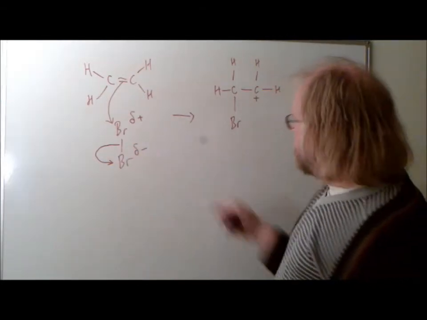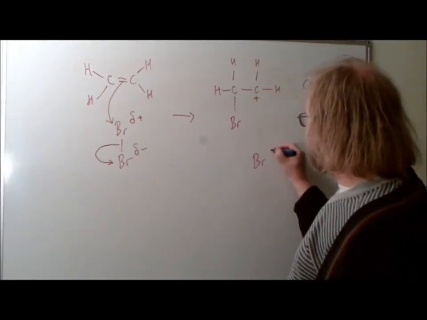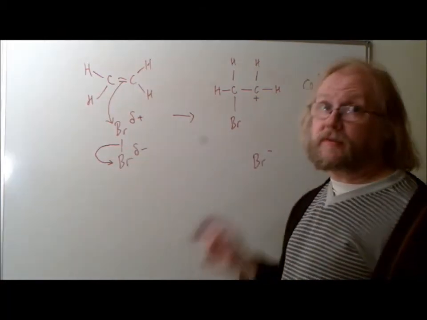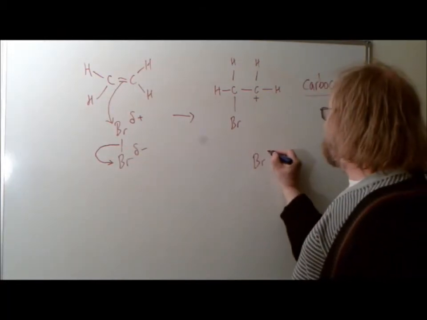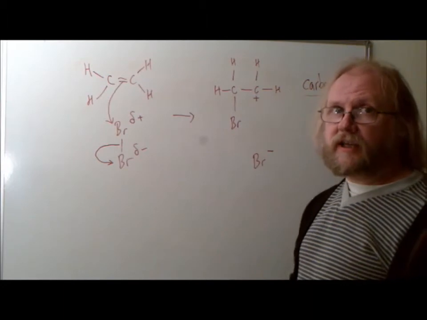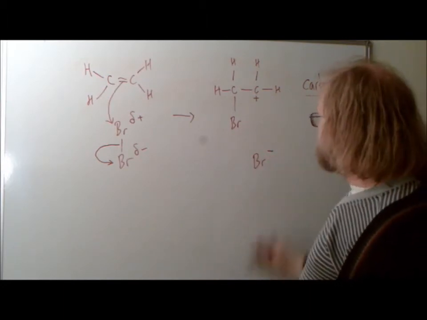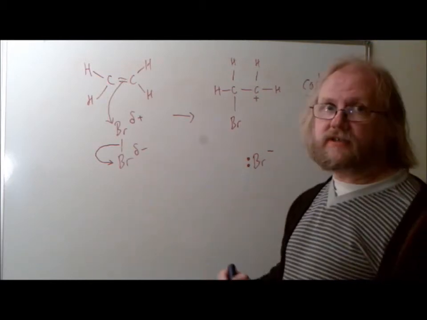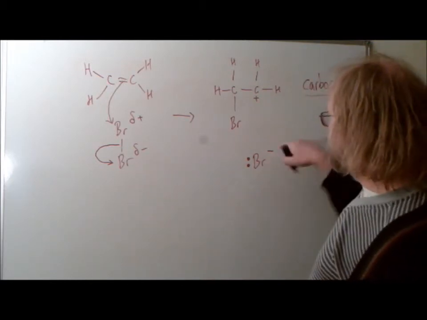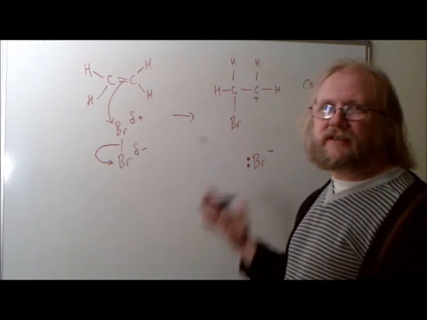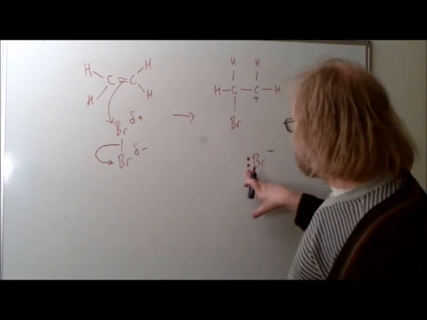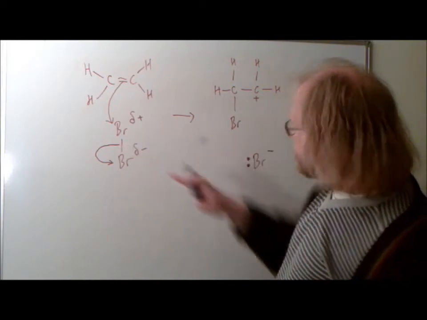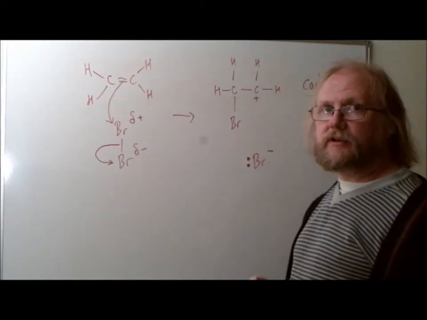Meanwhile, this bromine has now become a bromide ion, because it used to have a half share of this electron pair, but it's now got both of them, so it's up by one electron, so it's Br minus. Not just delta minus, but Br with a full negative charge, and it has a new lone pair that it didn't used to have. Okay, it's got three other lone pairs as well, but we don't bother showing those because they were there already. What we show is this one because it's new, and it was formed from breaking that bond and using that electron pair to form the new lone pair.